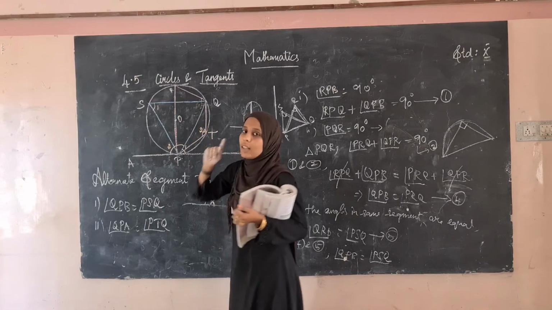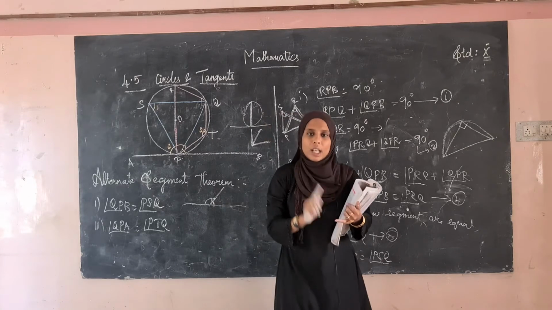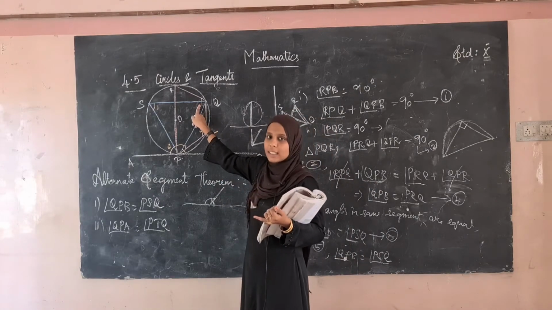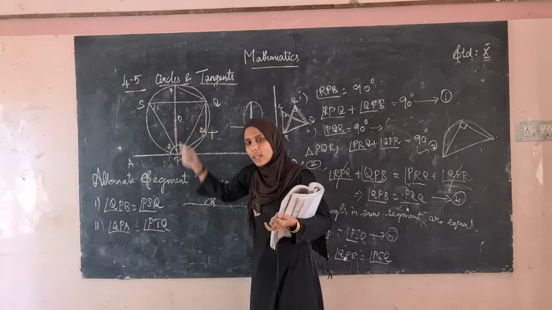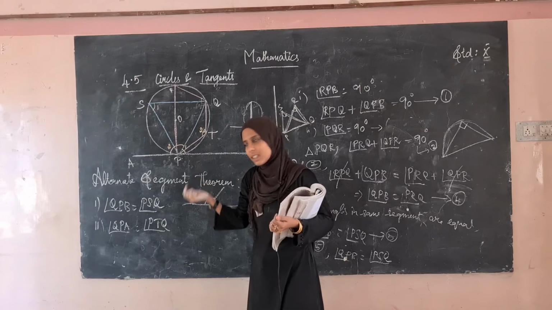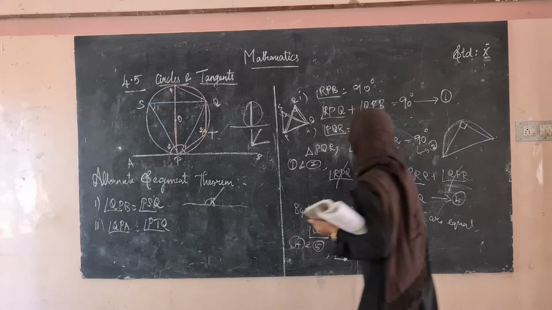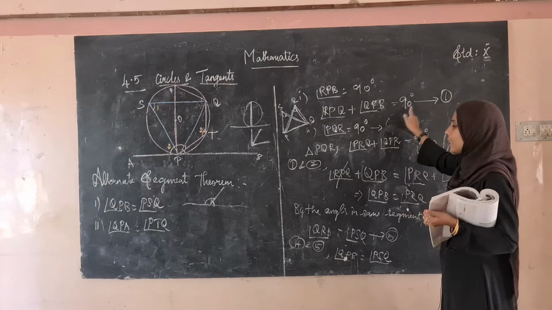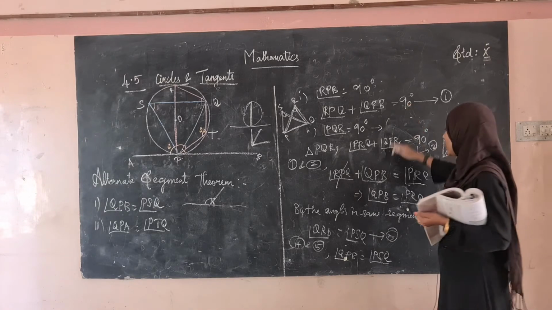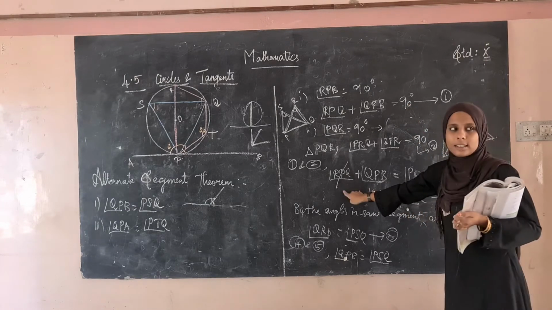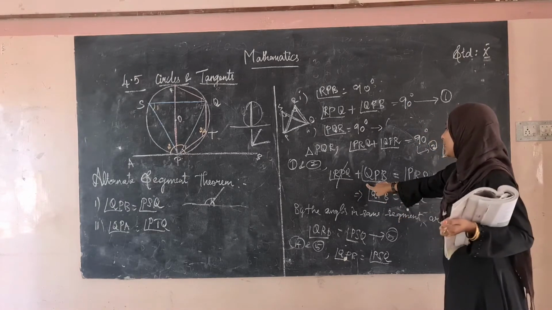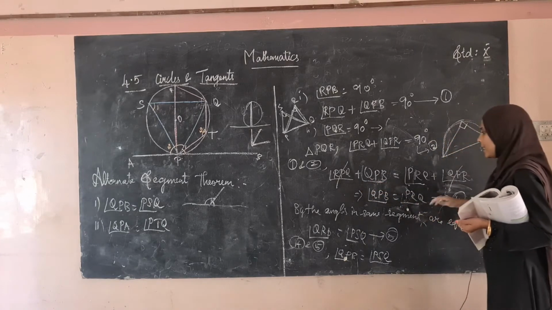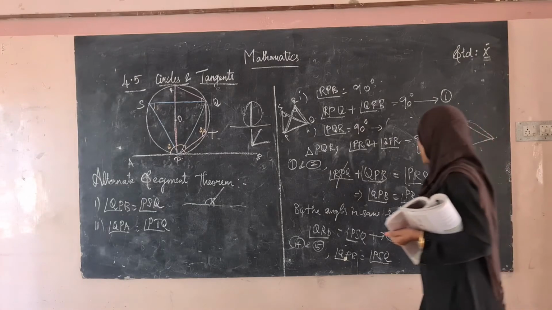If this is 90 degrees, we know that the sum of the angles of a triangle is 180 degrees. They have given that one of its angles is 90 degrees. So the sum of the other two angles will be 180 minus 90 degrees, that is 90 degrees. That is what we took here. From 1 and 2 we equated, because the right hand side is equal to 90 degrees. Therefore we equated the left hand side and cancelled one angle. And what's the remaining thing we got? Angle QPB is equal to angle PQR. Just keep it aside.